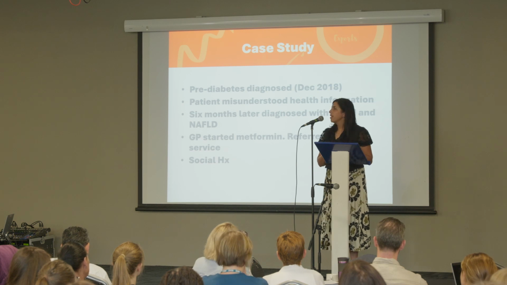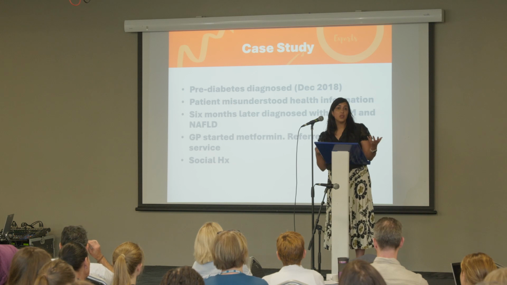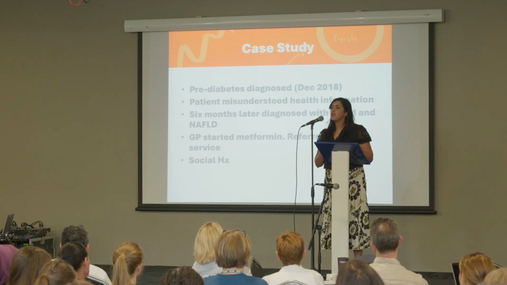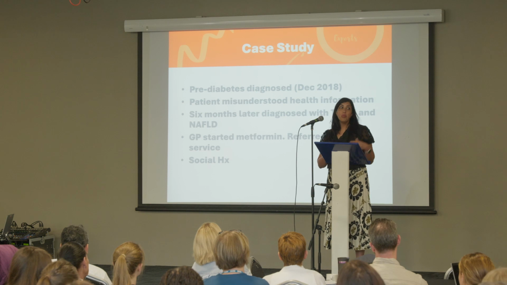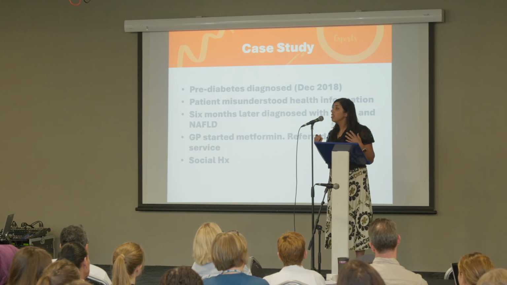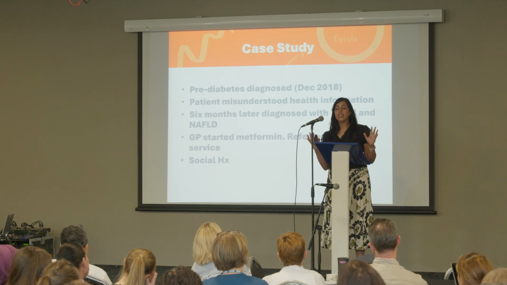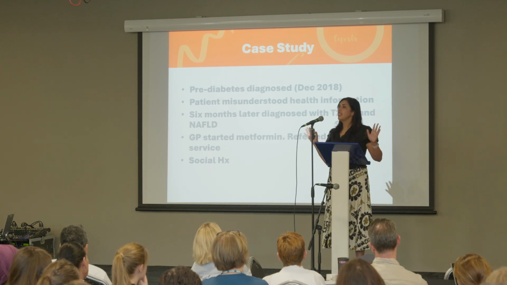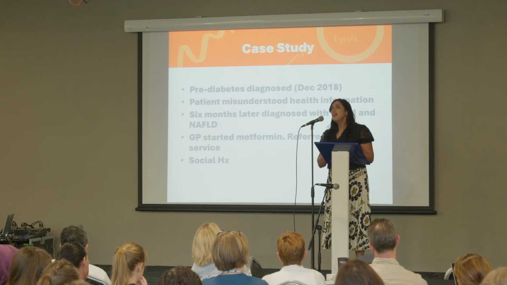I was working in a practice, so when I did the consultation with him, I did it in Urdu, I'm able to speak Urdu. He'd just moved from Pakistan, and this was what was key, the social history. He'd moved and was working really long hours in a warehouse, and he said he was really upset that he'd been diagnosed with diabetes. How did this happen? I had no idea, and what's happened to my liver?